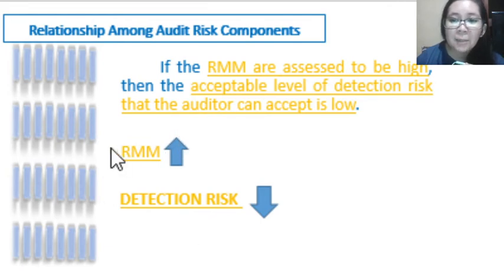Again, because there are more material misstatements that may exist in the financial statements, the auditor should do more substantive procedures and more audit procedures to detect more misstatements so that audit risk will be minimized.